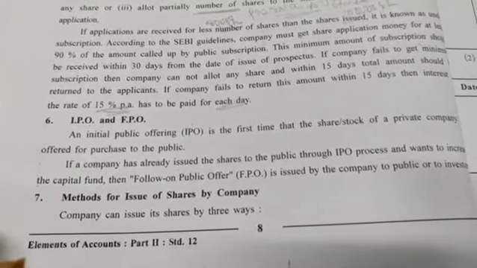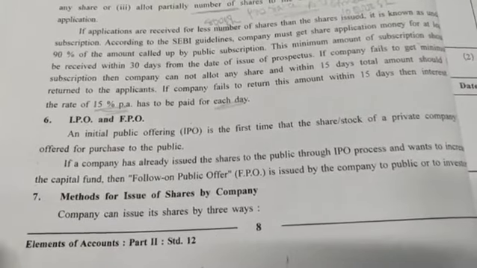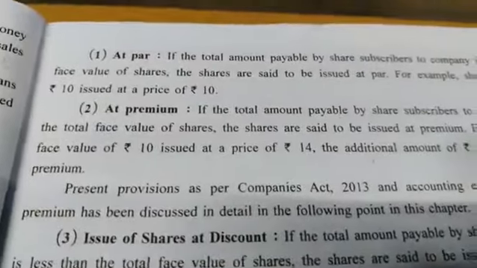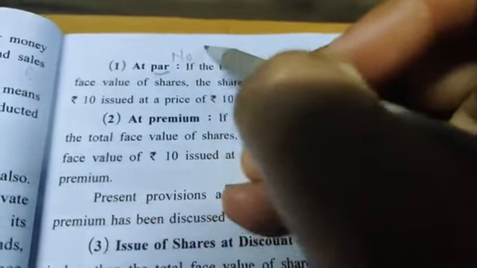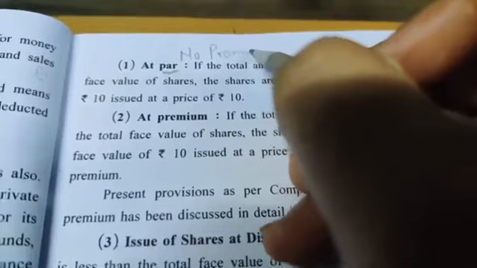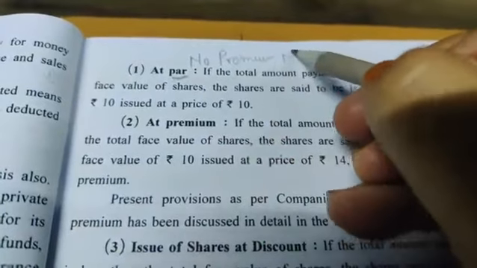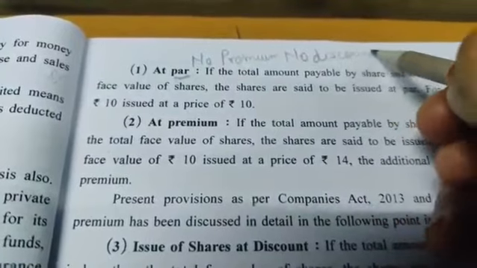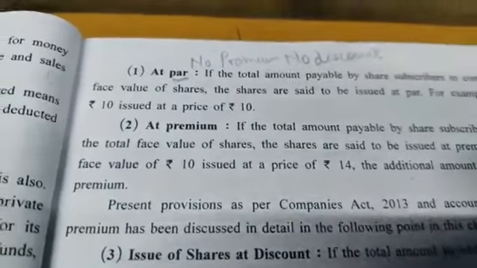Next, methods for the issue of shares by the company. A company can issue its shares in 3 ways. Which are those 3 ways? We'll see. First, at par. What do you mean by at par? At par means no premium, no discount.